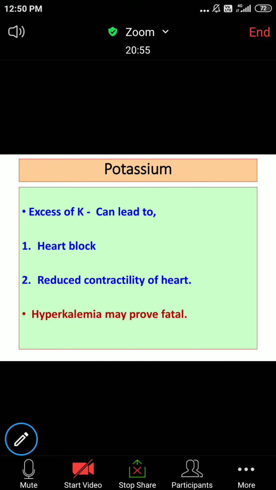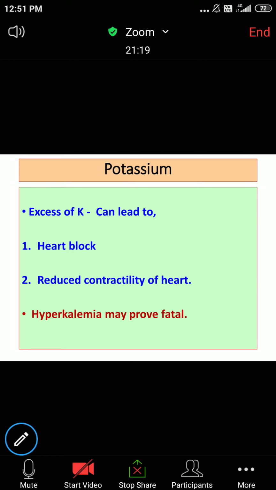Okay, now we said hypokalemia has muscle weakness, lethargy, arrhythmias. Now what can happen if there is an excess level? Okay, so an excess level of potassium in the blood, you can call it hyperkalemia. Now we are talking about hyperkalemia.